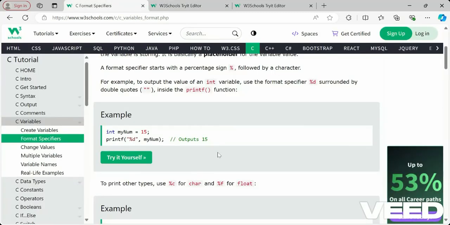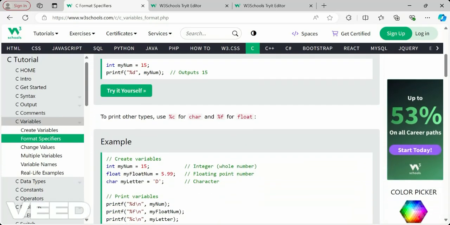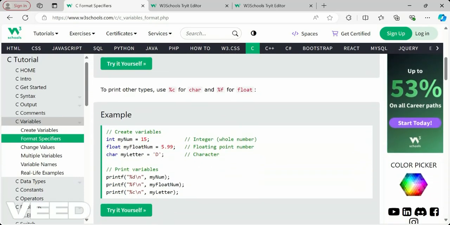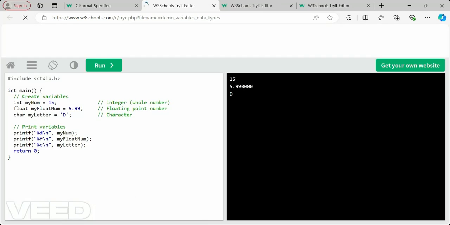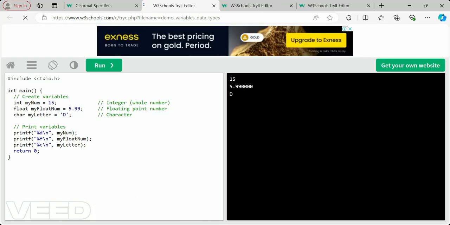Let's see how we are going to print other variables. To print other variables, for char we should use percentage c as a placeholder, and for float we should use percentage f. So understood, right? d for integer, f for float value, c for character type. Here we are creating variables of int as 15, float as 5.99 and letter as d, and printing those variables using placeholders, that is percentage d for integer type, percentage f for float type and percentage c for character. Here you can see this backslash n, which is nothing but getting a new line for every print statement.